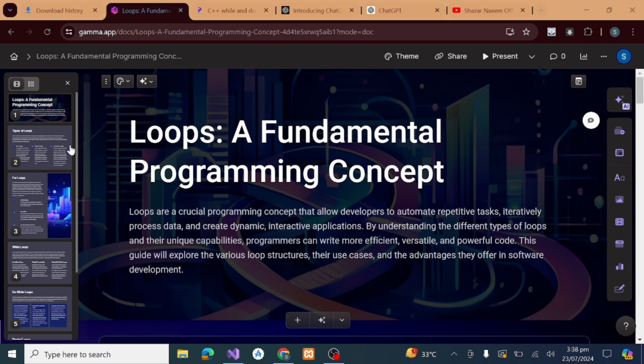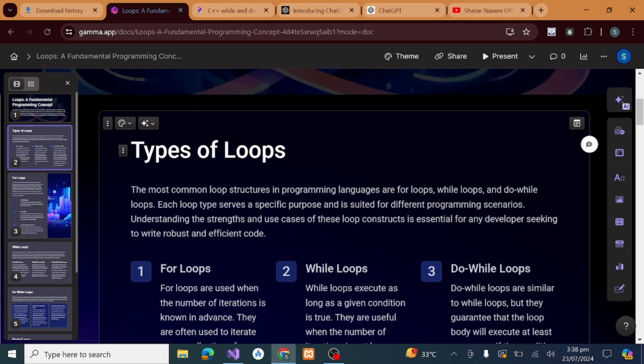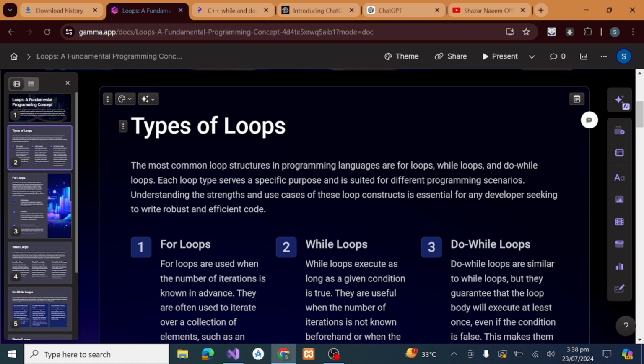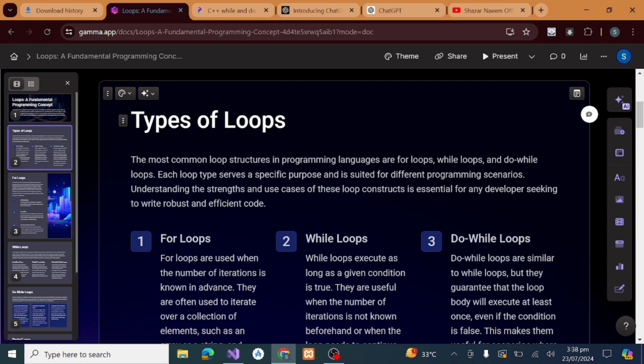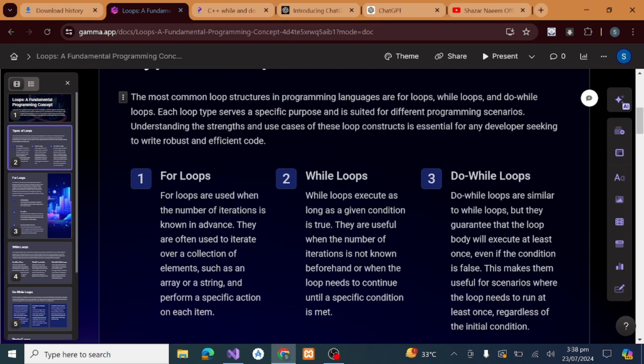First of all, we will discuss types. So there are three types of loops. The most common loop structures in programming are while loop, for loop, and do while loop. Each loop type serves a specific purpose and is suited for different programming scenarios. So first of all, we will discuss the for loop.